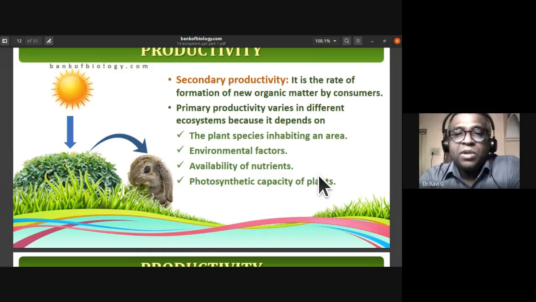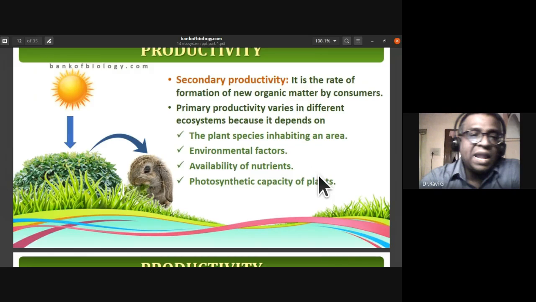So primary productivity is brought about by the plants in different ecosystems. It depends on, first, the plant species which inhabit that area; second, environmental factors; third, the availability of nutrients; and fourth, the photosynthetic capability of plants.